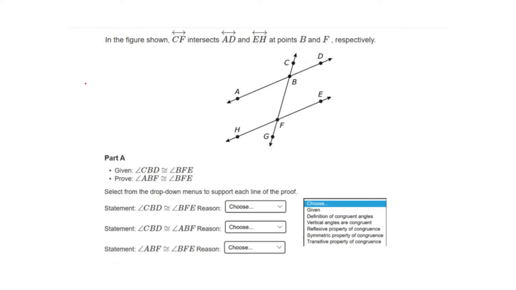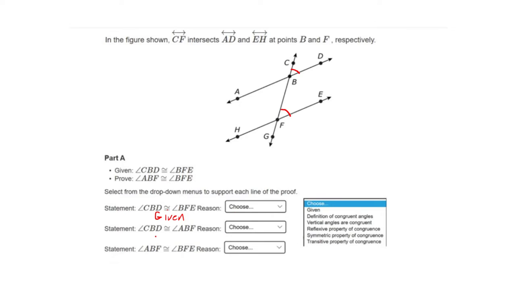The first statement says angle CBD is congruent to angle BFE. We know this because it's given, and I'm going to write right underneath the statement, "Given." This is given. Next up, it says CBD congruent to ABF. Well, first things first, we should go back and mark off what we know. So CBD is congruent to BFE.